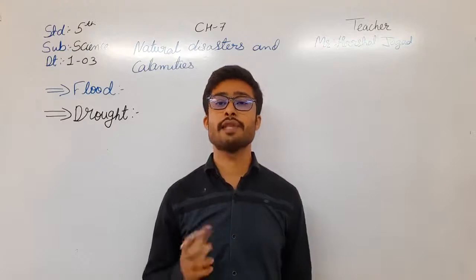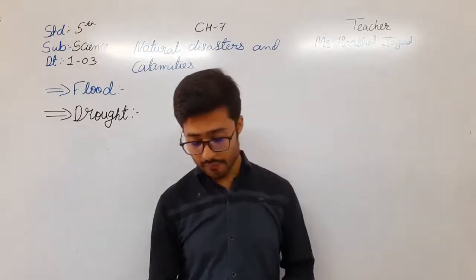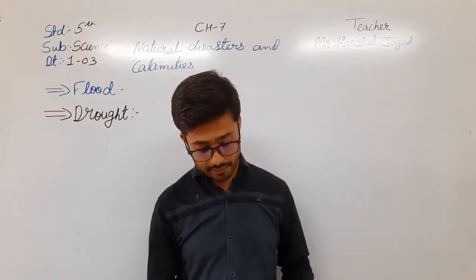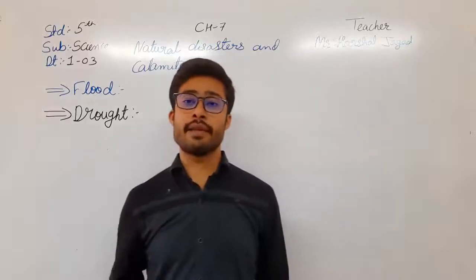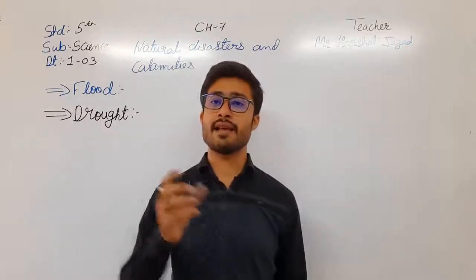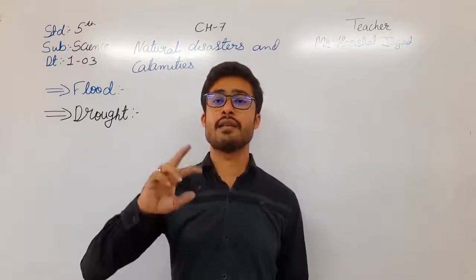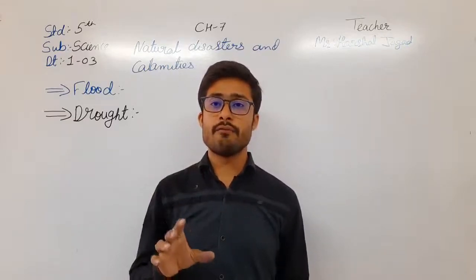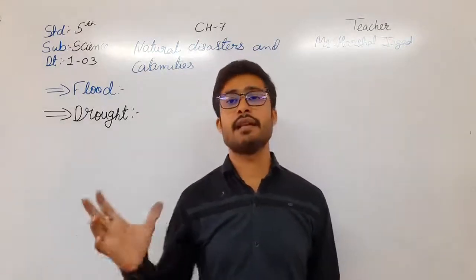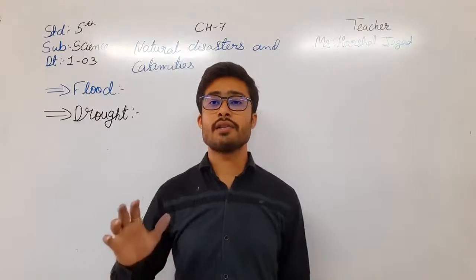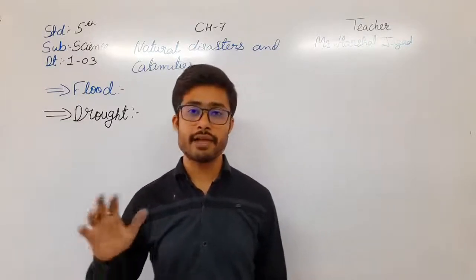Then after, we have seen the what? Cyclones, I think. Yes, then after, we have seen not cyclone, it is tsunami. So how does the tsunami happen? If I talk about the tsunami, it is an earthquake inside the sea. When the two plates collide with each other in the sea area, high waves are formed.